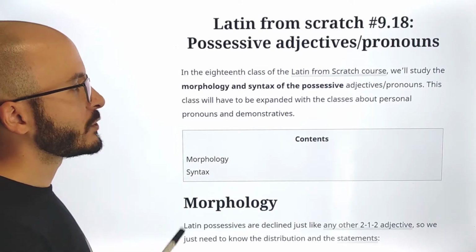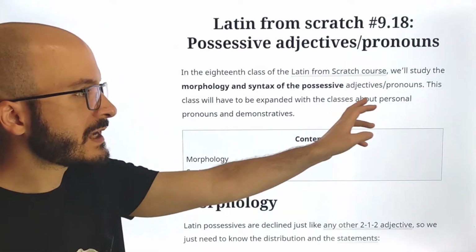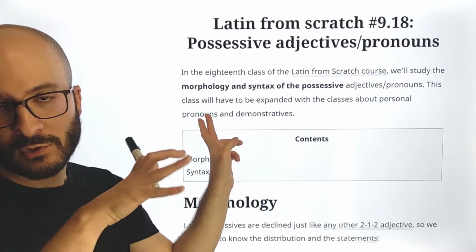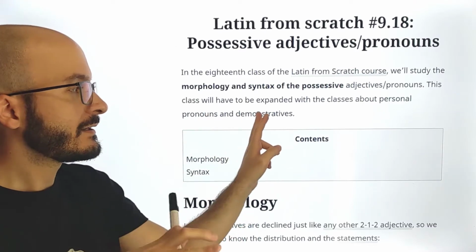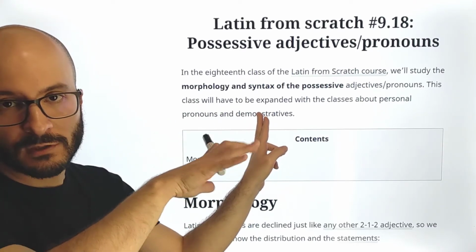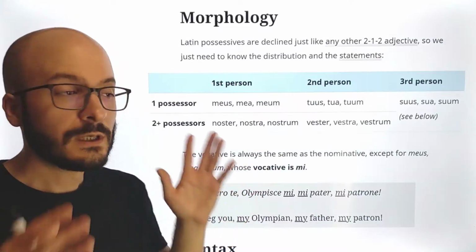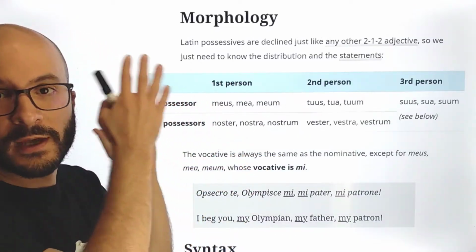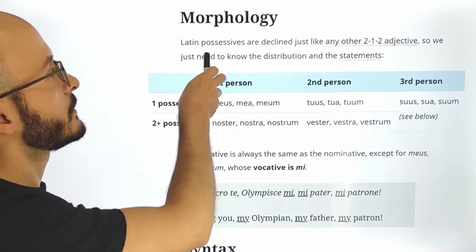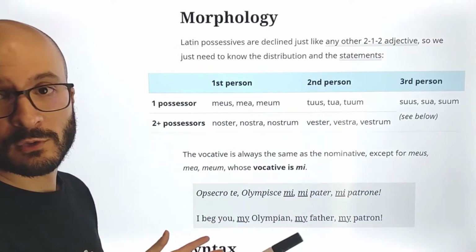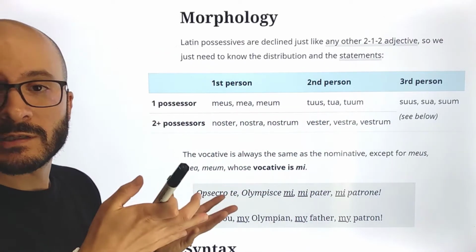This class will have to be expanded with the classes about personal pronouns, which is going to be the next class, and the class for demonstratives, which is going to be not yet. But for now, let's focus on the possessives. Here we have a super simple table, actually. How is it so simple?